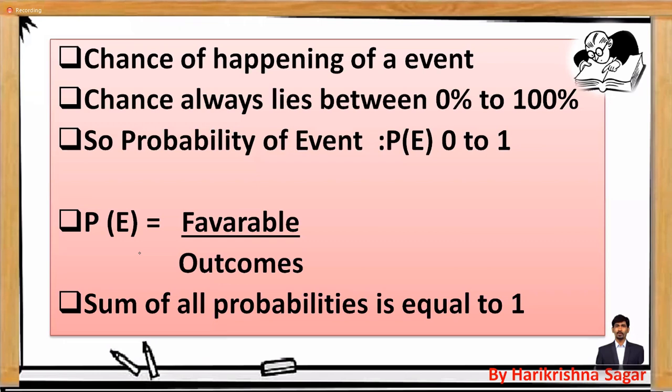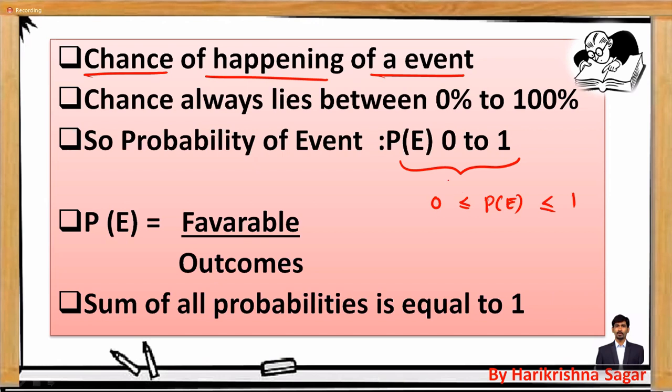Whatever event you take, the probability of that event will always lie between 0 and 1.